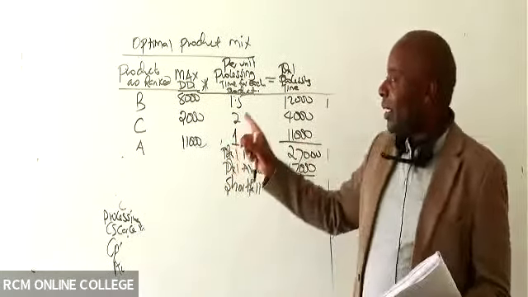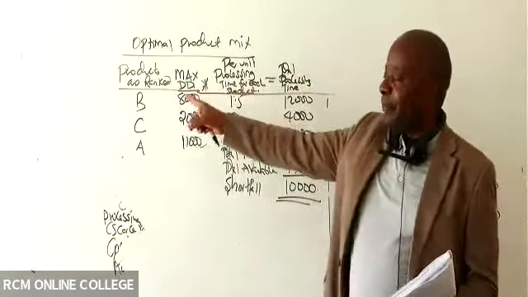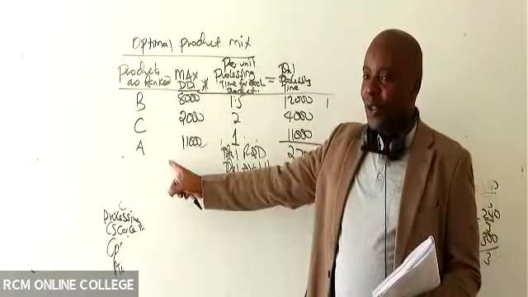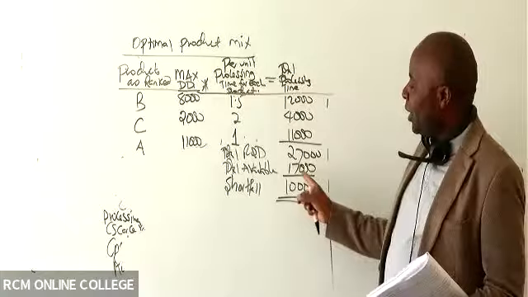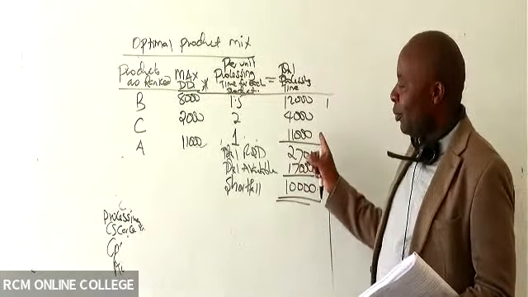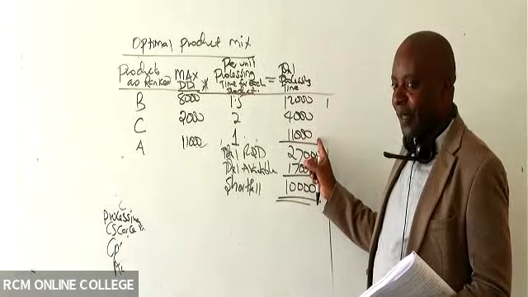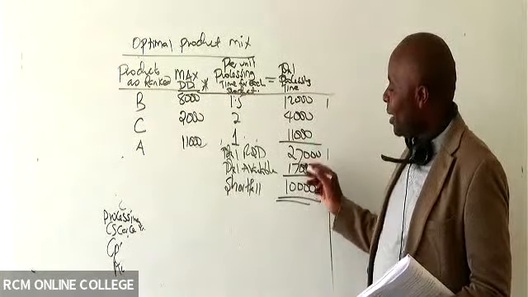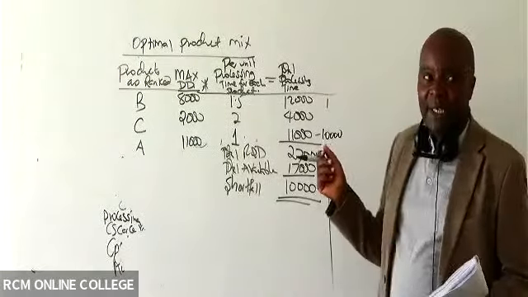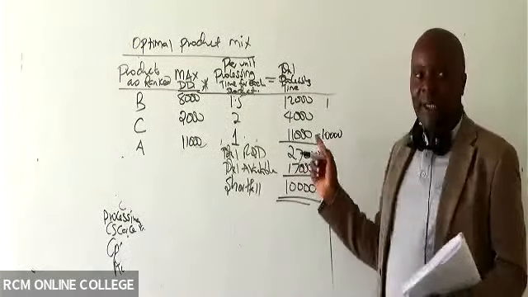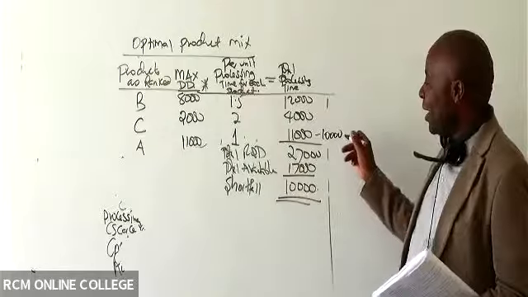So which one is a product of least priority here? It is A. So we snatch hours from it. And fortunately, these shortfall hours are able to be absorbed by A. So in this case, I will simply come and say minus what here, somebody? Yes, minus 10,000. So 11,000 minus 10,000, that gives me what figure, somebody here?